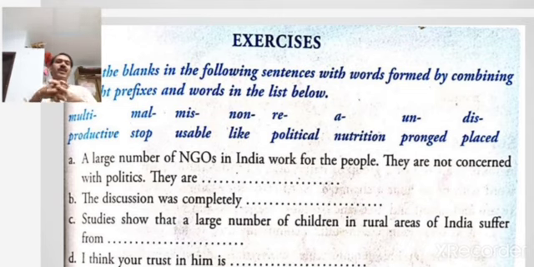Such people, as I have already told you during the class, are called apolitical. So you have to take the prefix a and add it to the word political to form a new word which is correct in the given blank. Apolitical, they are apolitical.